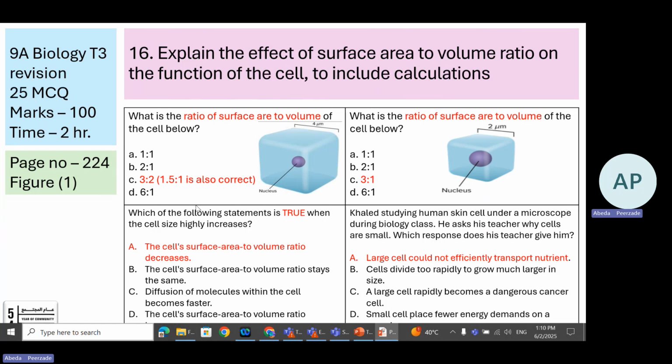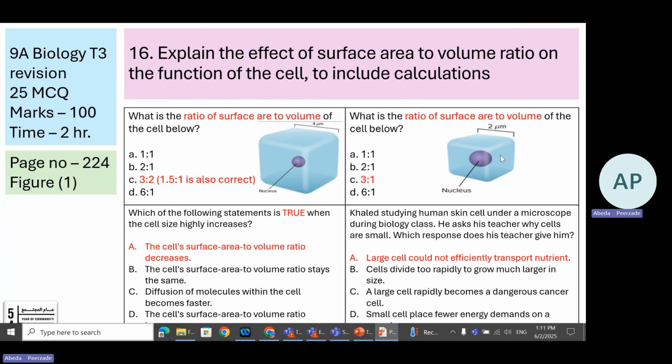Students may think that 1.5 is to 1 is the wrong answer and may say that the correct answer is not mentioned in the options. If we simplify 3 is to 2 further, we get 1.5 is to 1. 1.5 times 2 and 1 times 2 gives 3 is to 2. So 3 is to 2 is also correct, and 1.5 is to 1 is also correct. This is the same as this ratio.